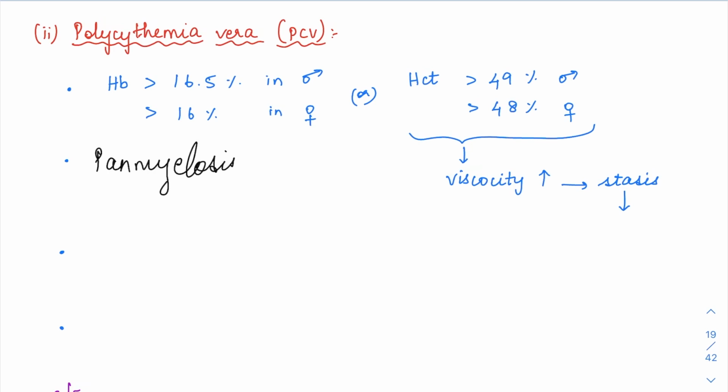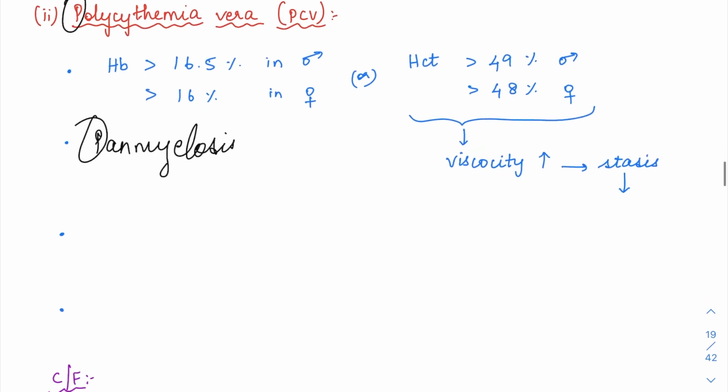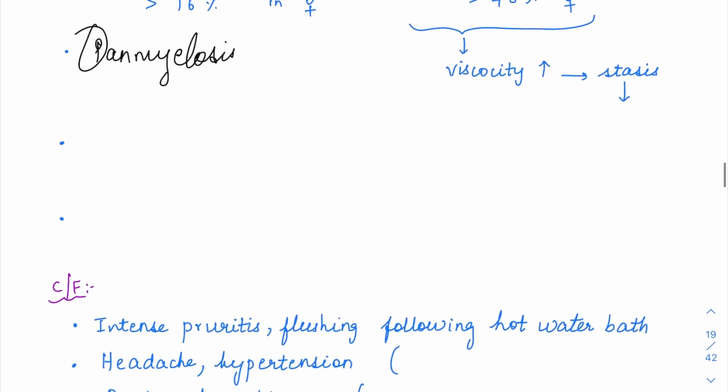So all three are myeloid lineage, right? So pan-myelosis is going to be present in PCV. So P for P. Okay. Apart from that, the diagnostic criteria involves hemoglobin levels. So hemoglobin, if you test and it is more than 16.5 in a male and more than 16 gram percentage in a female, or if you check for the hematocrit, that is PCV, if it is more than 49% in a male and 48% in a female, again we have to think about PCV.